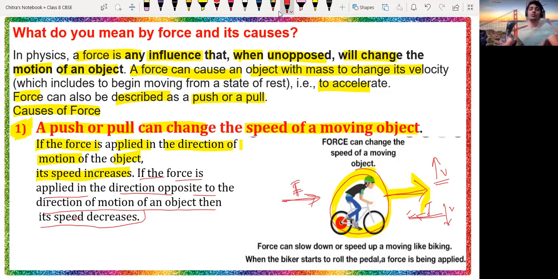That means if you apply force on any object in the direction of its motion, its speed will increase. If the object is moving in this direction and you apply force from the opposite direction, the velocity or speed of the object will decrease. I want everyone to take a screenshot of this and write it down in your notebook also.